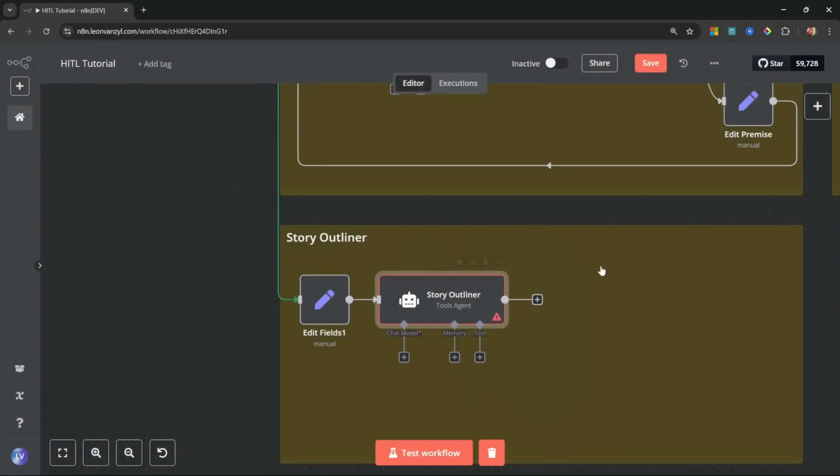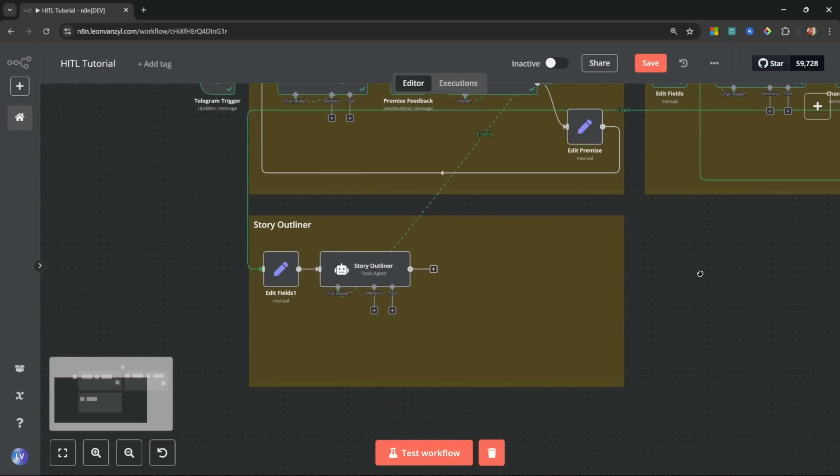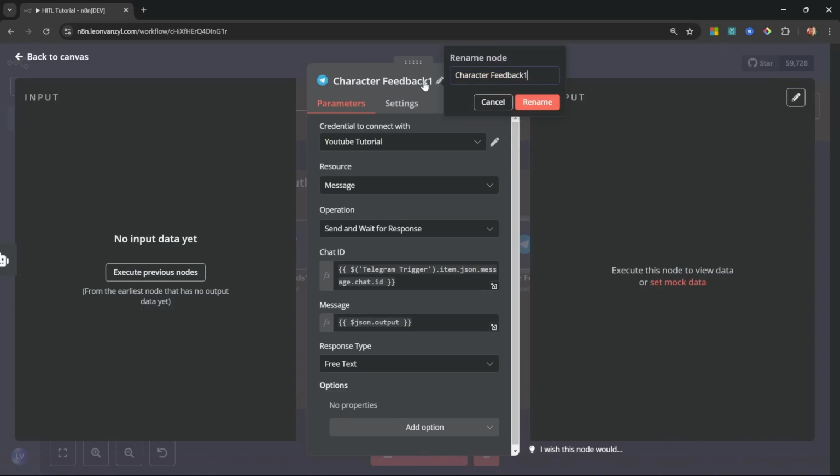Let's go back to the canvas. Let's attach the chat model to our OpenAI model node. Great. Let's also attach our human in the loop Telegram node. So let's open this up. Let's rename this to outliner feedback. Everything will stay the same. Let's go back to the canvas.